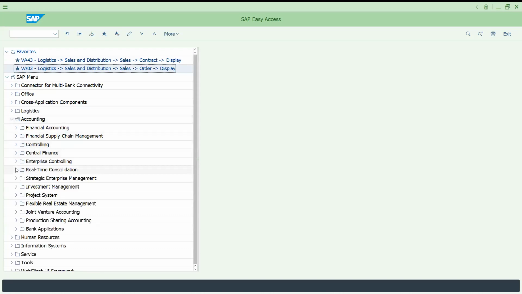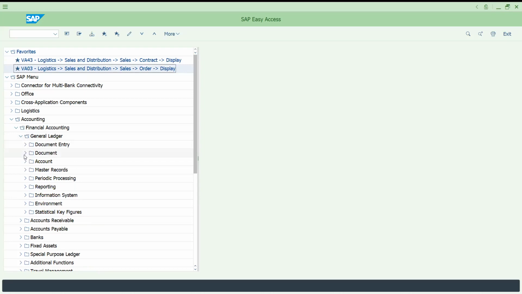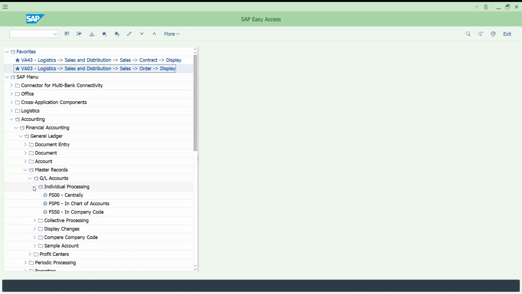Let me try to show you something relevant for financial accounting. In that, let me show you general ledger. Maybe I go to Master Data and GL Accounts. So let's go in detail to FS00. This is a transaction for creating your GL accounts. I would like to add this. I'm just selecting this and clicking this.